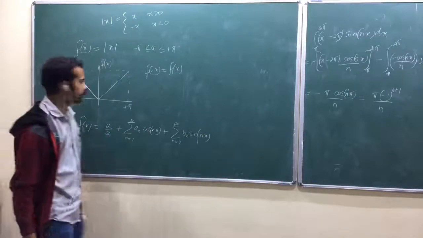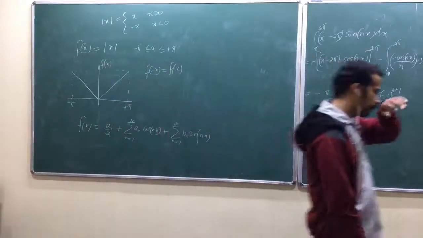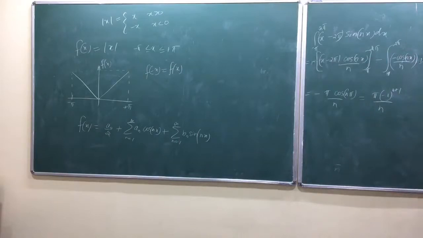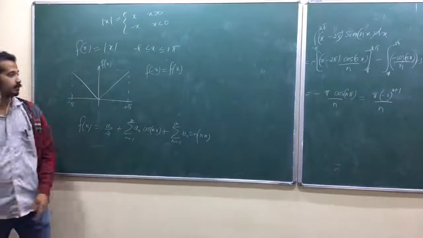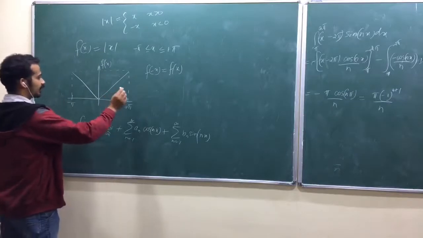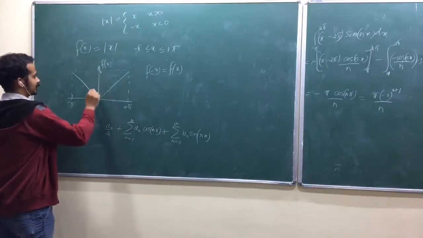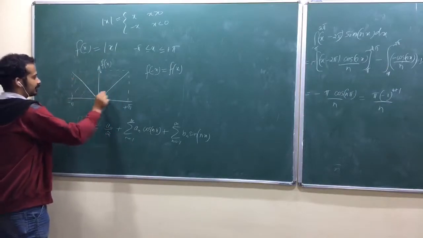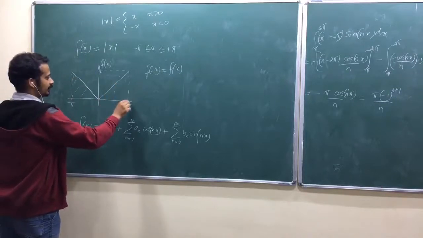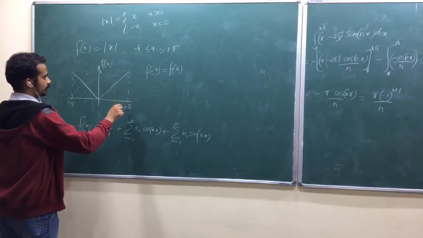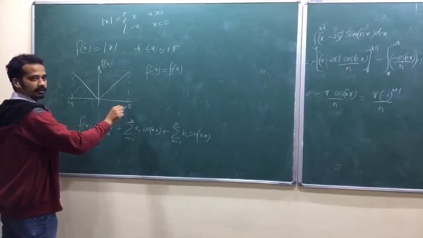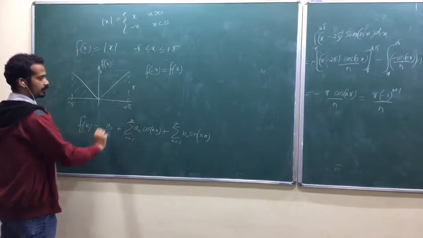Now, can you tell what a naught is without solving? Quickly, without solving. These are jugaad methods. This area plus this area. Base is pi, height is pi. What is the area?